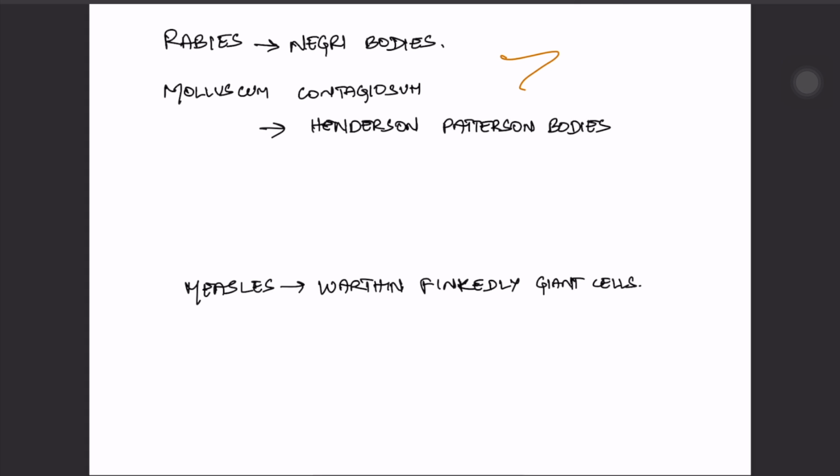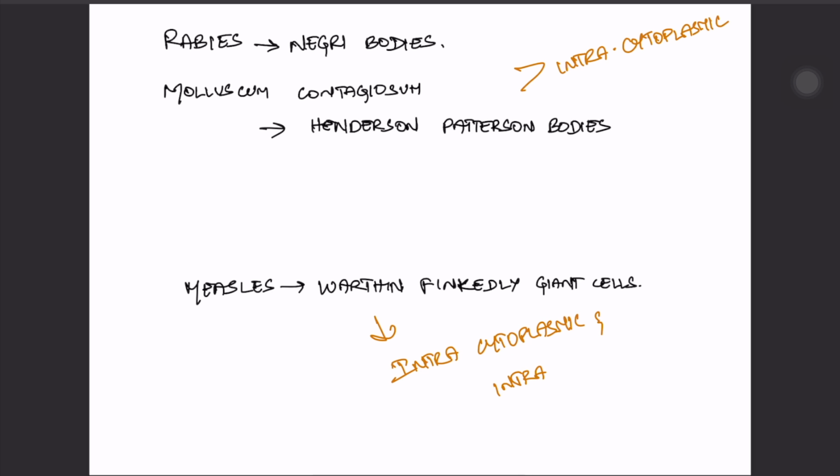These both are intracytoplasmic inclusion bodies, and in measles both intracytoplasmic and intranuclear inclusion bodies are seen, and the inclusion bodies in measles are called Warthin-Finkeldey giant cells.